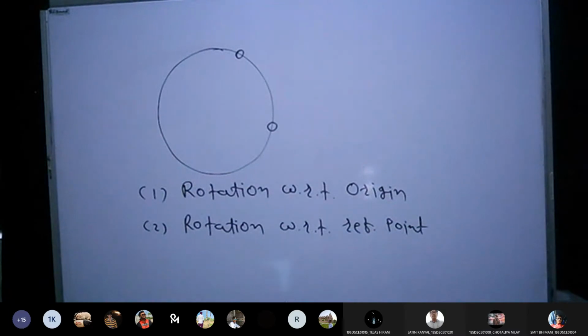So now if I talk about any single point where the coordinates are x and y, and I'm applying a certain angle, let's say that angle is theta, then surely after applying the angle, I'll get the new coordinates like x dash and y dash. So in today's session, I'll try to derive the equations using which you can rotate an object. In the last session, we derived the equations for translation, like x dash is equal to x plus tx and y dash is equal to y plus ty.